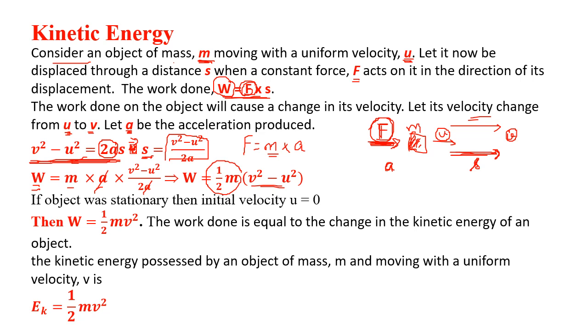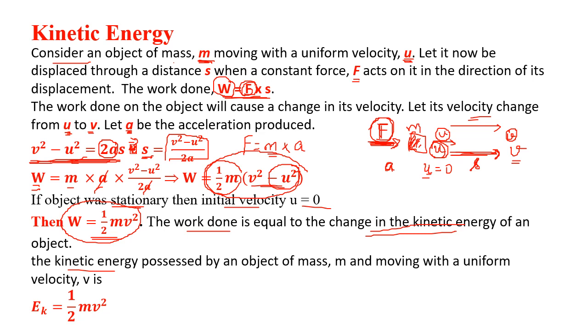So this was when the body was traveling with initial velocity u and final velocity v. Now if the body started from rest, stationary, then u would be 0. So u square becomes 0, and we get the work done is half mv square. This is called the work energy theorem. The work done is equal to the change in kinetic energy. Sometimes you may have to use the formula with an initial velocity and a final velocity. But if the body starts from rest, you will use W equal to half mv square.